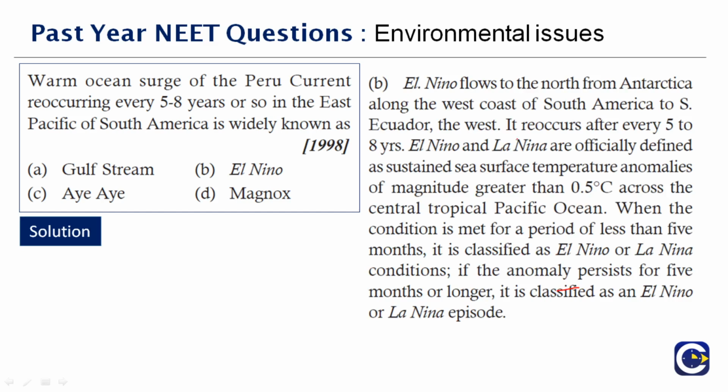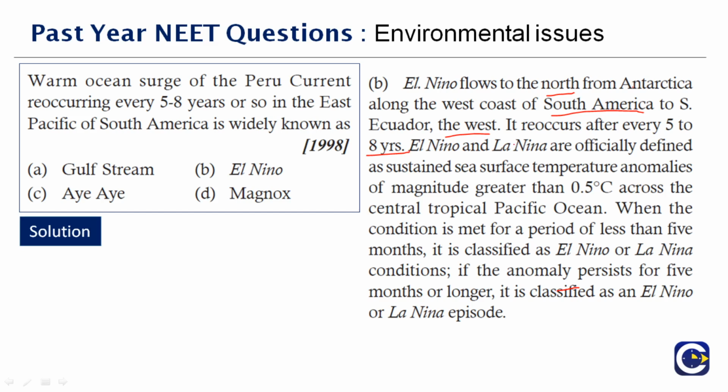So this flows from where? It flows from the north, from Antarctica along the west of South America to the south equator, the west. It reoccurs after 5 to 8 years. Main thing to be noted here.